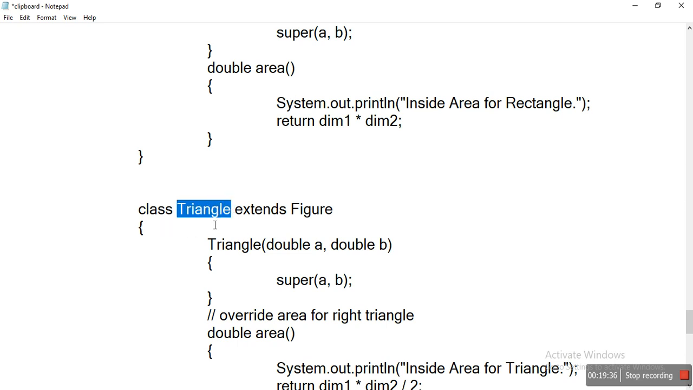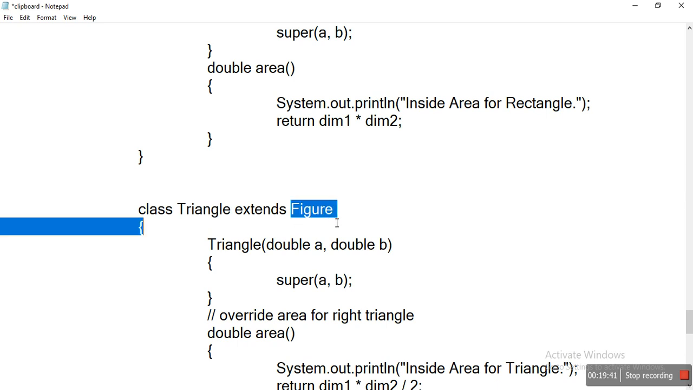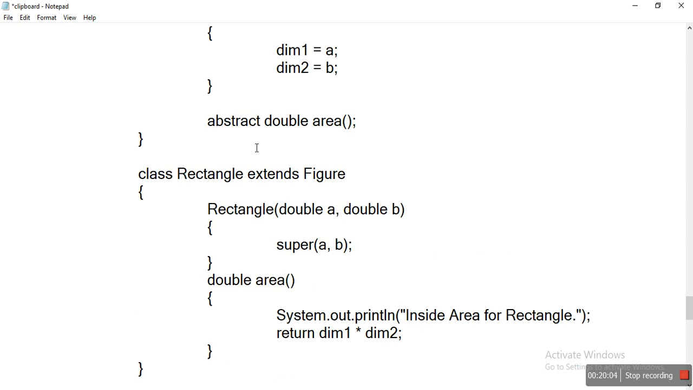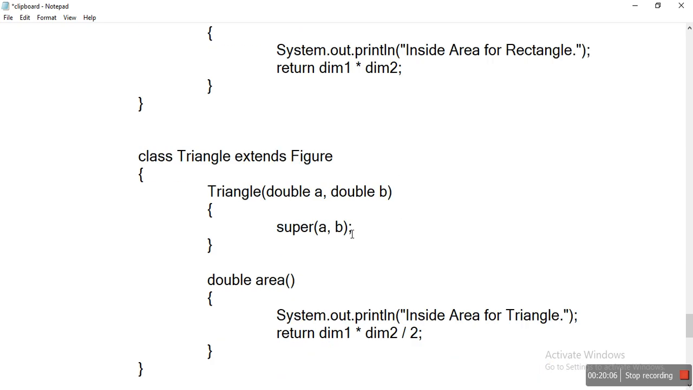We created a class called triangle, and this class is extending the parent class called figure. Obviously, since it is extending, it inherits all the properties, meaning all the data members and member methods. We have data members like dimension 1 and dimension 2, and the member method called area, which is abstract. See here, we declared this area as abstract. So now this is inherited.